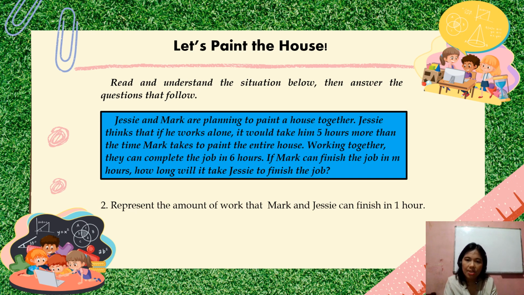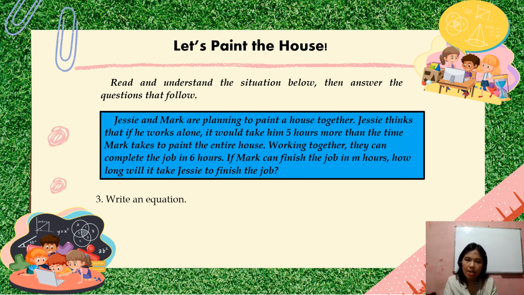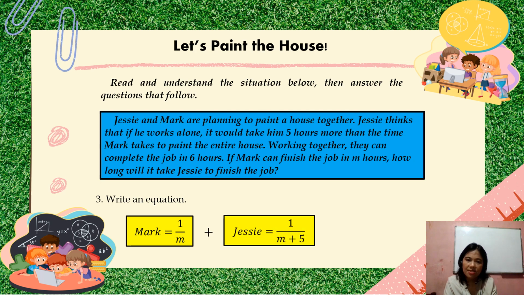Okay, next step. Represent the amount of work in 1 hour. So, lagay lang natin yung M tsaka M plus 5 below. Okay? Gawin lang natin silang denominators. Next is to create the equation. To create the equation, ganun, kagaya nung kay Mary and, sino ba yun, Carol, add lang natin. So, Mark is 1 over M. Add natin si Jesse na 1 over M plus 5. Tapos, meron tayong statement from here na working together, they can finish the job in 6 hours. Lagay din natin siya sa ilalim. Okay, so together we have 1 over 6.